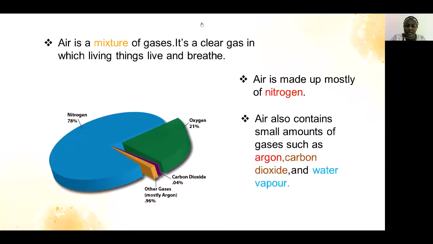Okay. What I'm saying is that, students, the air that we breathe in is very clear. No clear color like, oh, this is color blue, this is color green. No, it is colorless. Remember, air is colorless. There is no color that can define air. And it has many gases in it. That is why we say it is a mixture. Mixture means a lot of gases mixed together.